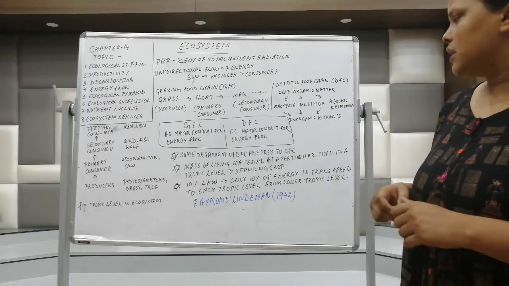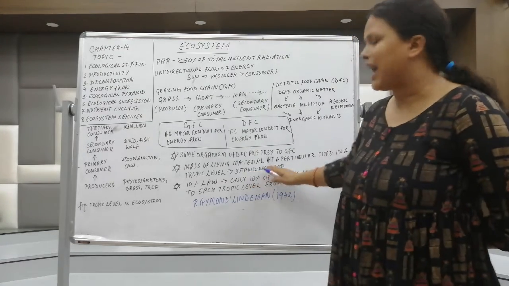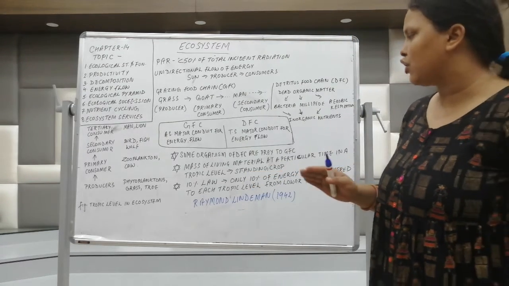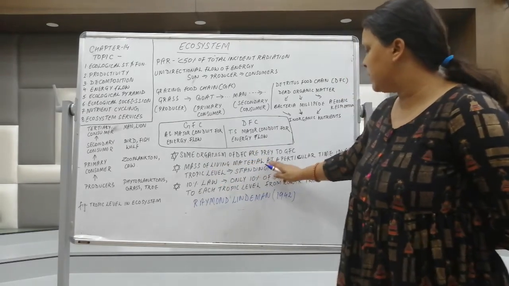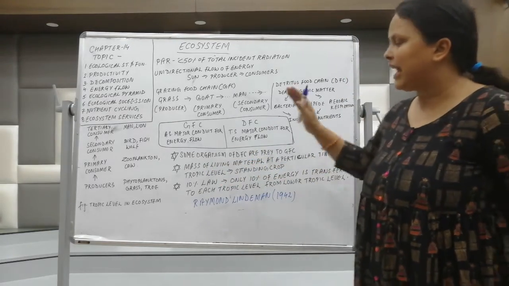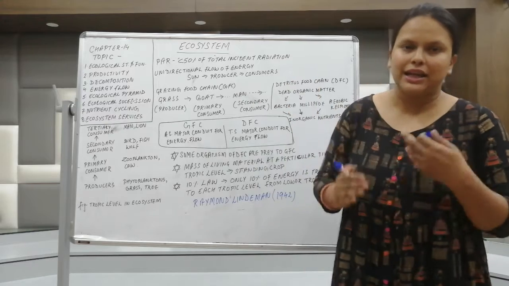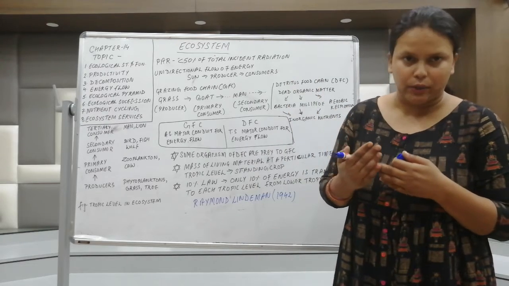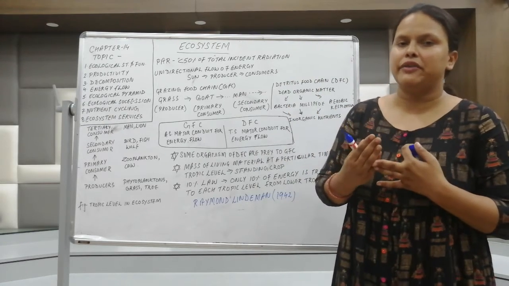Next part is that there is something called standing crop. What is meant by the standing crop over here? The mass of living material at a particular time in any trophic level. Now mass here I am talking about the dry weight and the wet weight. Now what is meant by dry weight and wet weight, I will tell you.